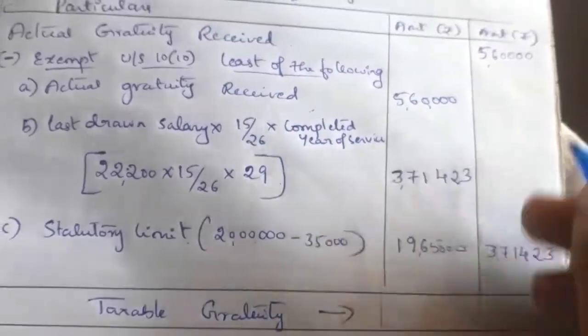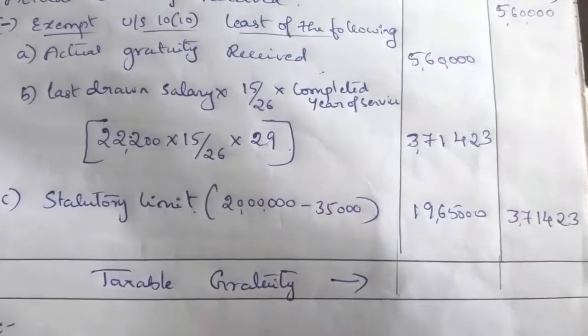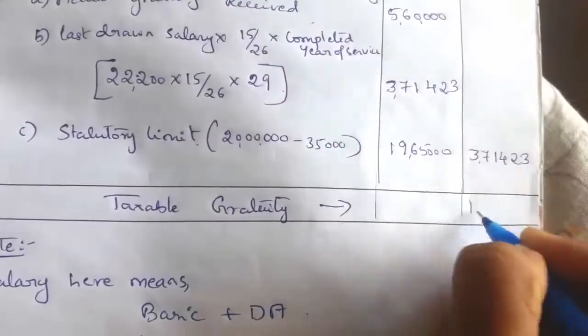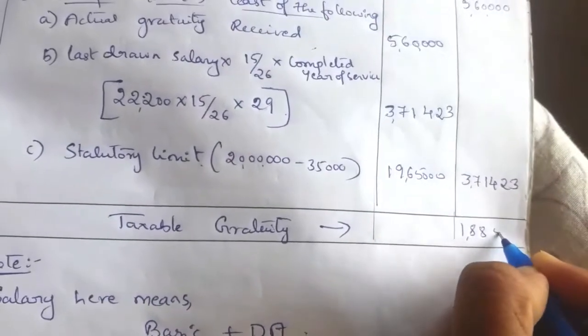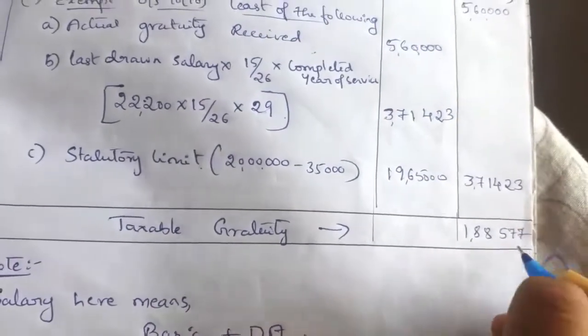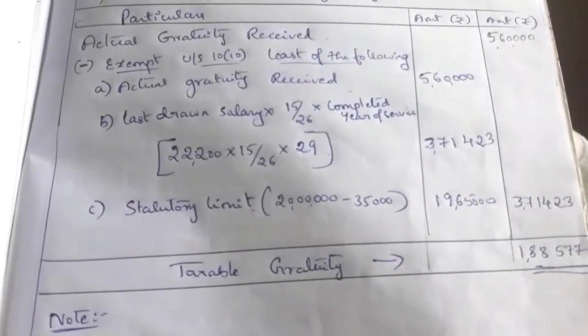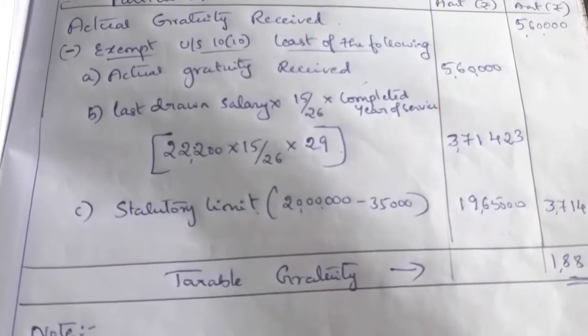Whichever is least, that is 3,71,423. So when you deduct it from 5,60,000, that is 5,60,000 minus 3,71,423, you will get the taxable gratuity of 1,88,577. In case of employees covered under the Gratuity Act, this is the taxable gratuity.